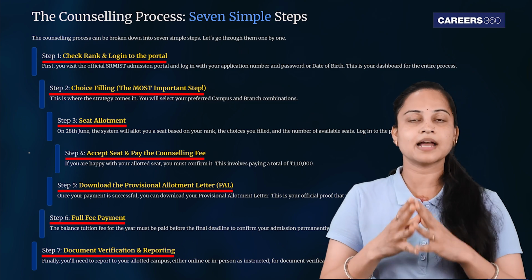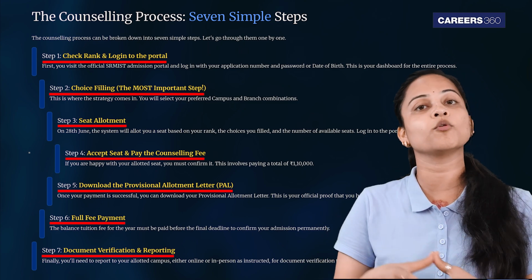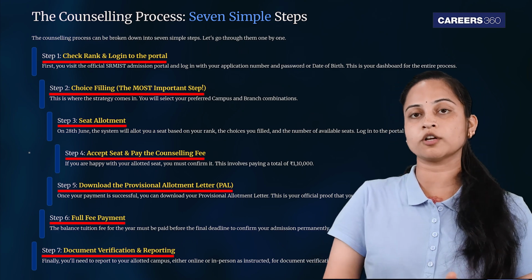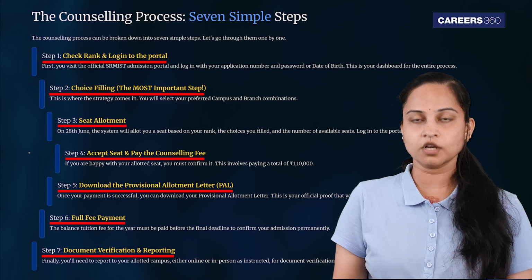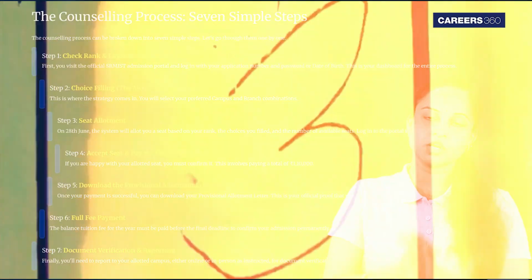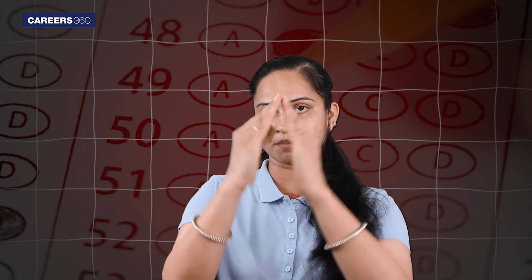Step 7 क्या है? The last step, document verification and reporting finally. You'll need to report to your allotted campus either online or in person as instructed for document verification to complete your admission process. तो ये 7 steps का मैंने आपको काउंसलिंग प्रोसेस बता दिया है.